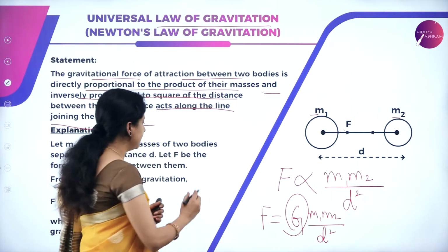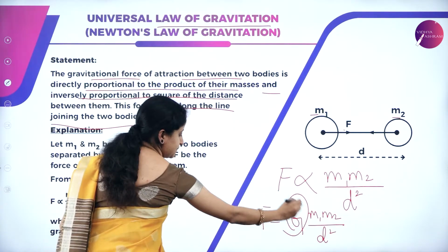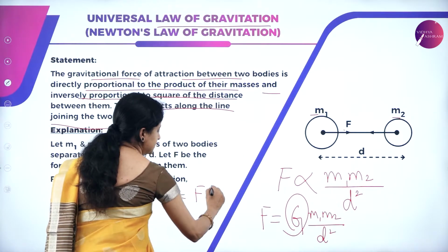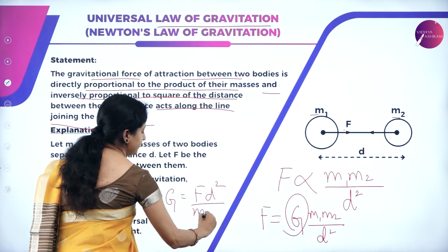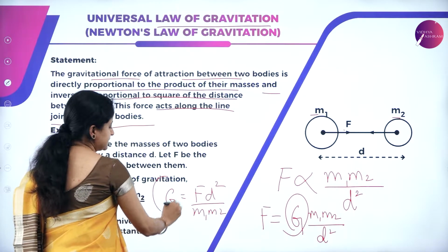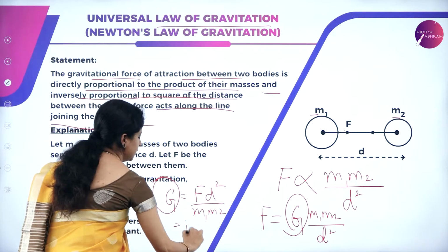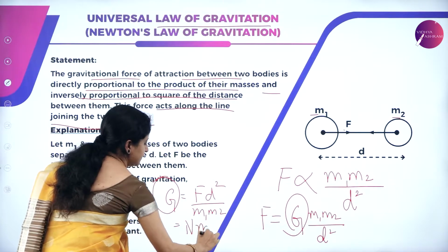We can even write the SI unit of G. From this expression, we can write G is equal to F into d square divided by M1 and M2. So what is the SI unit of gravitational constant? We can also write, so force is Newton, and d square is nothing but meter square.